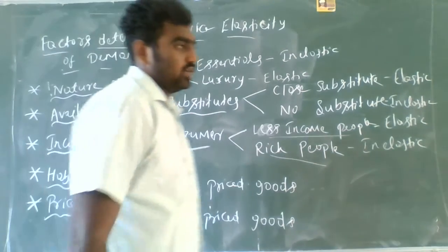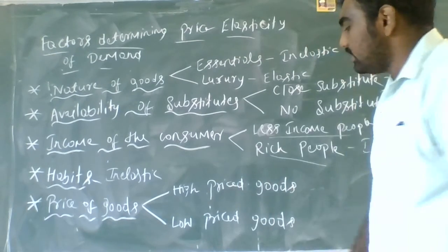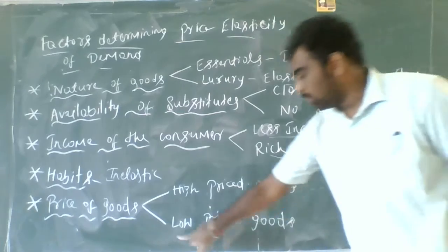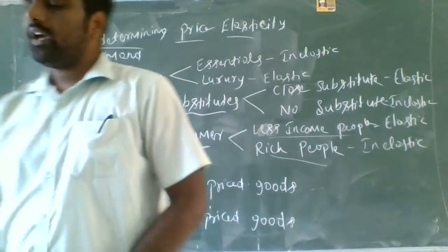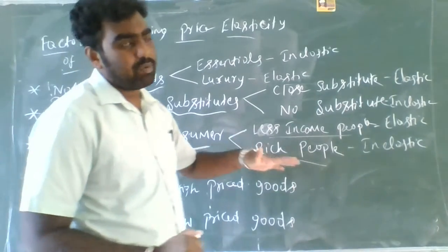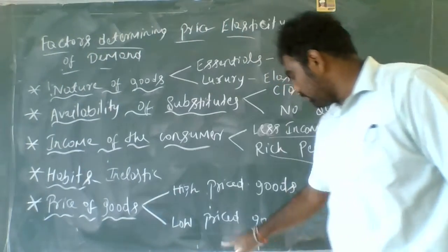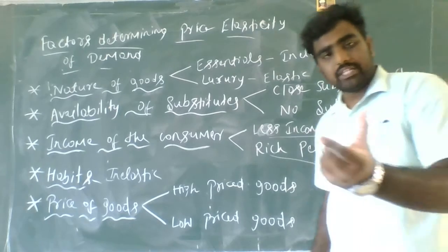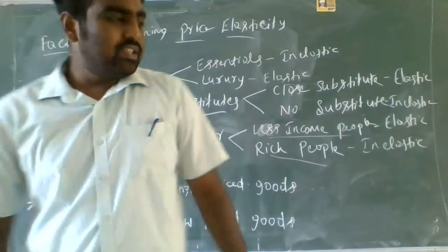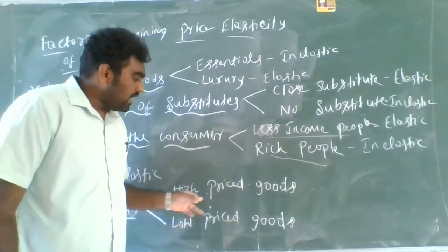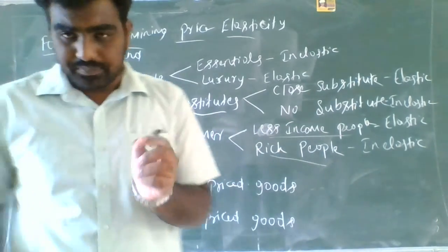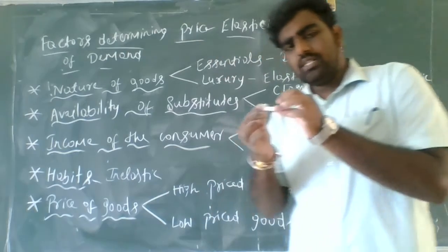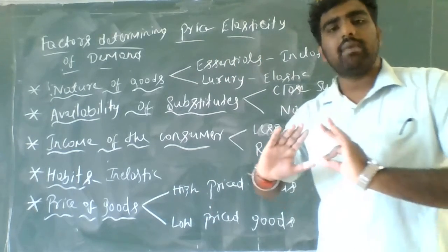So the next one is price of goods. I classified the price of goods as high price goods and low price goods. For high price goods, I will take the example of a Rolls Royce car, and for low price goods, I will take the example of a matchbox. So guys, in these two cases, what happens in high price goods? I took the example of Rolls Royce. If there is a small change in the price of a Rolls Royce car, the quantity demanded will be the same.